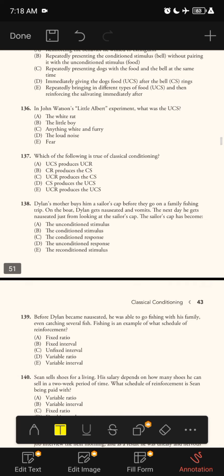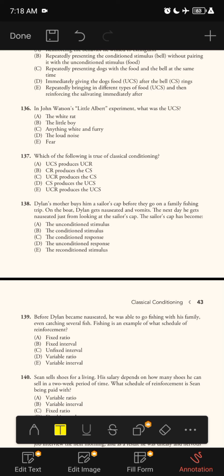Next question. In John Watson's Little Albert experiment, what was the unconditioned stimulus? A. The white rat. B. The little boy. C. Anything white and furry. D. The loud noise. E. Fear.